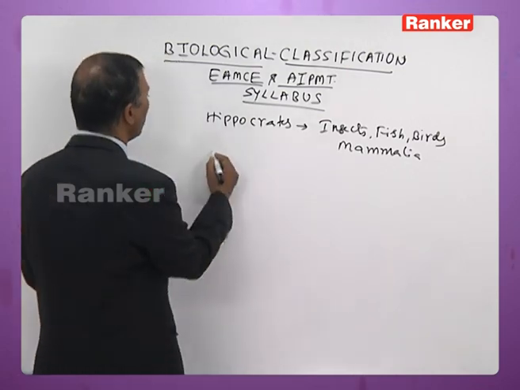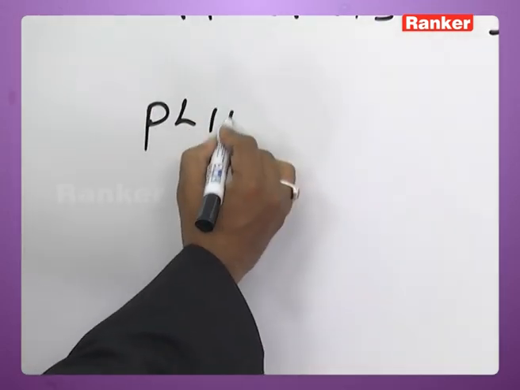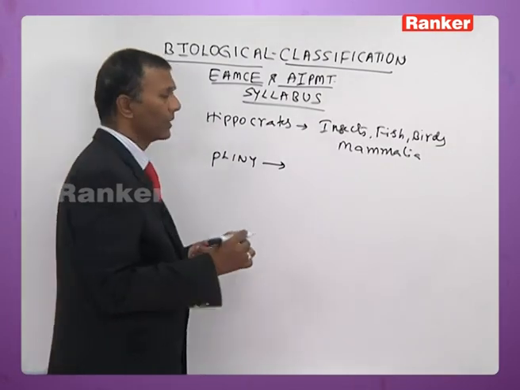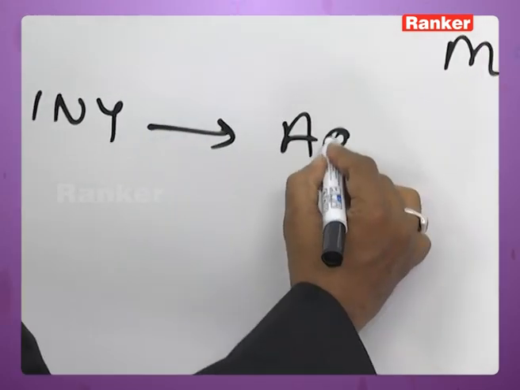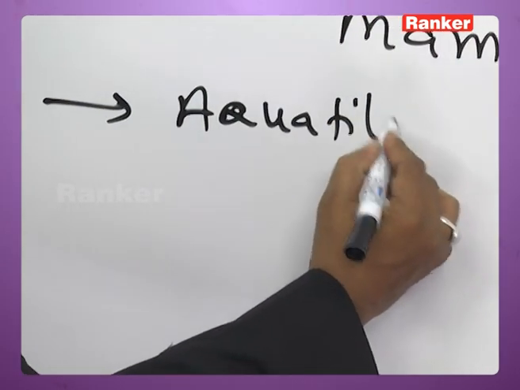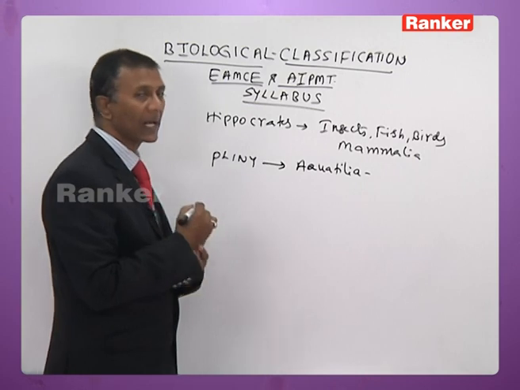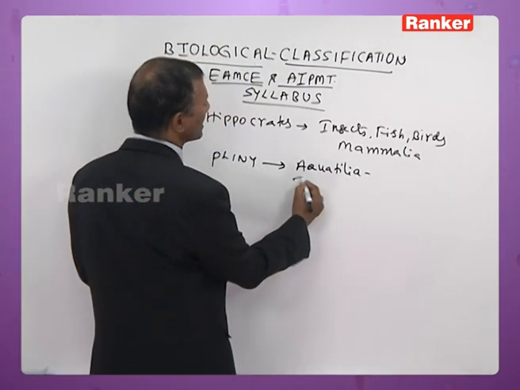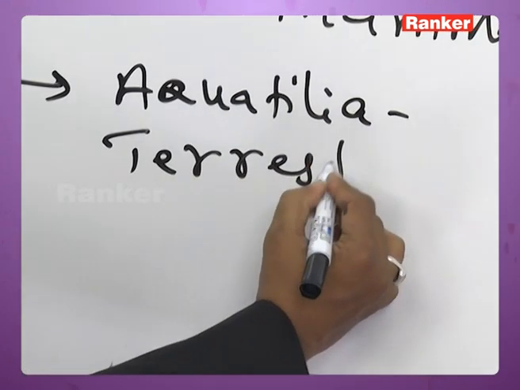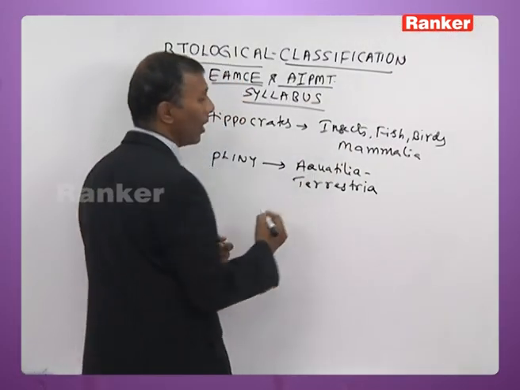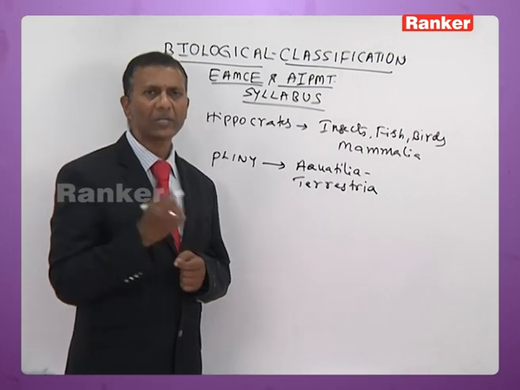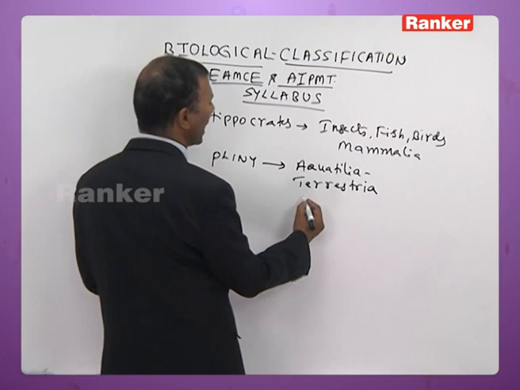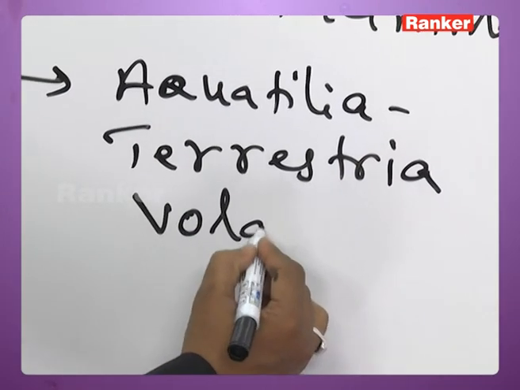Then later on Pliny, the scientist Pliny, divided the organisms into 3 groups, namely Aquatilia, all aquatic animals he placed under a group called Aquatilia, all terrestrial animals in a group called Terrestria, and all animals which are aerial in habitat under a group called Volatilia.